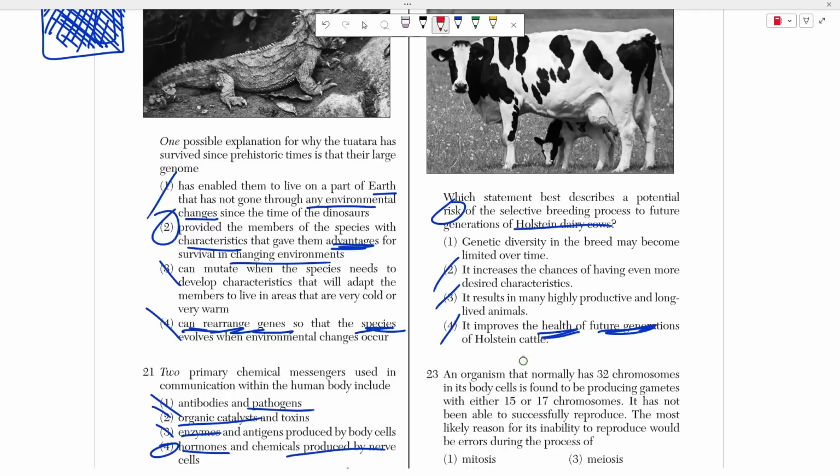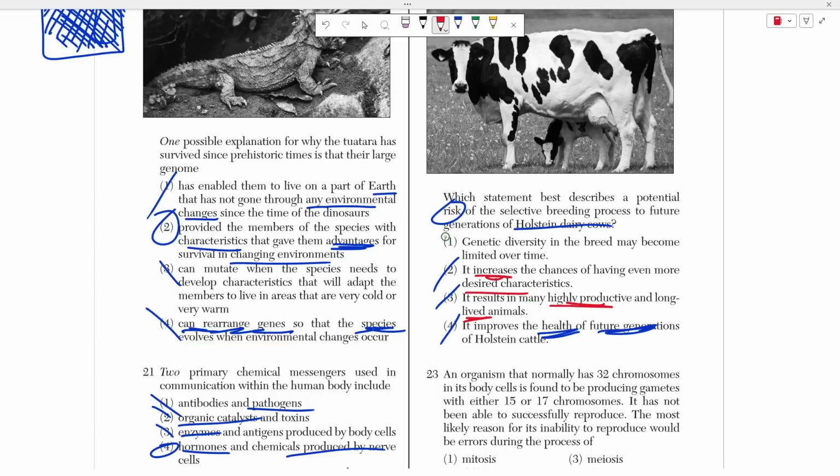Choice 3 is wrong because it results in highly productive and long-lived animals, right? If you live long, that's a very good thing, right? That's not a risk. That's a benefit. And choice 2, it increases the risk of having even more desired characteristics. That's even better, right? You're making even better cows. That's not a risk. Right? You're making cows that produce even more milk. That's great for dairy farmers.